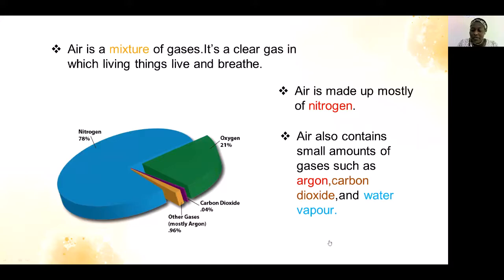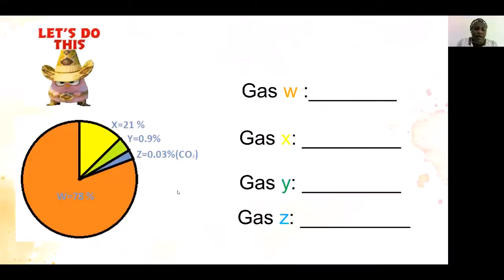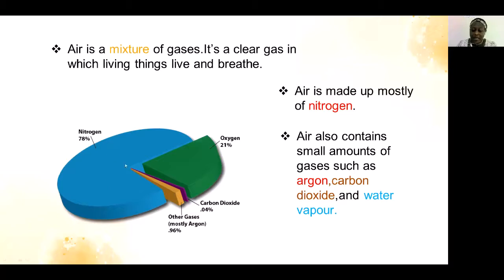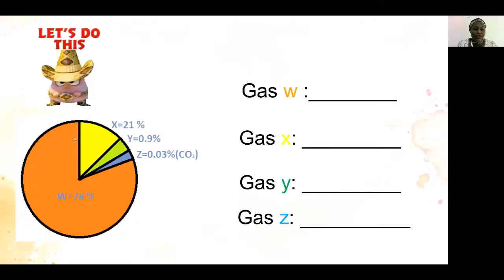Okay, now let's continue. Let us do this. Now look at this one, the circle. It's the same as this one. Let's remind ourselves of what we have learned on the first page. These are the gases that we have talked about, but here we don't have names. So you are going to write the names for yourselves.